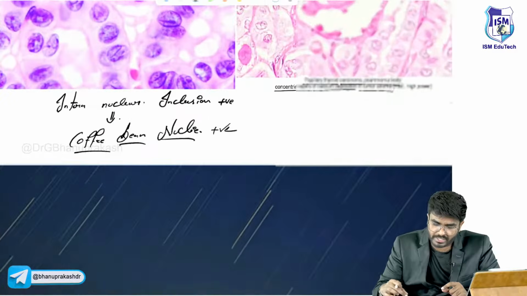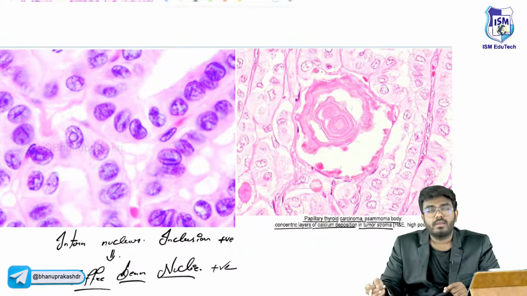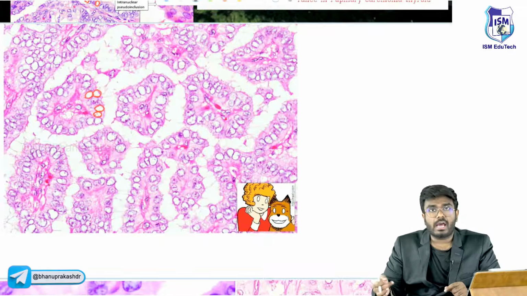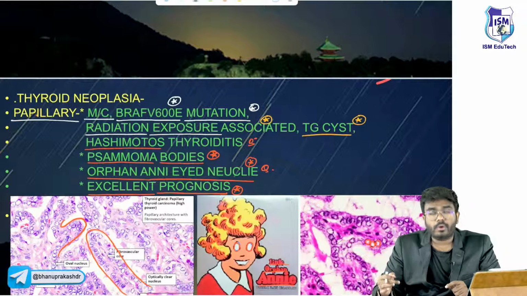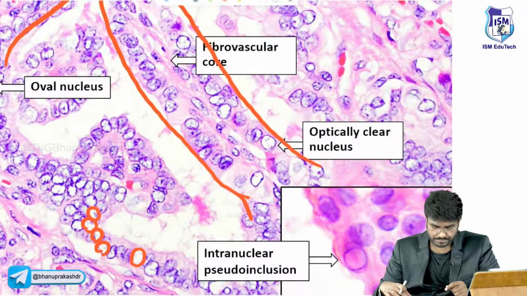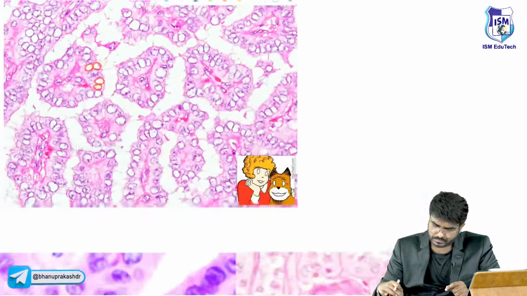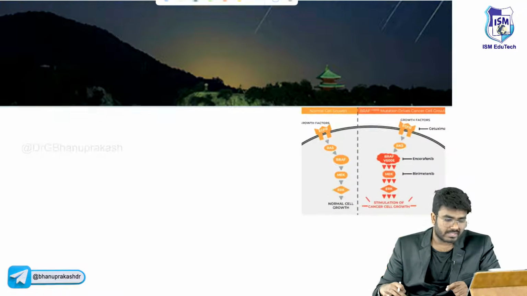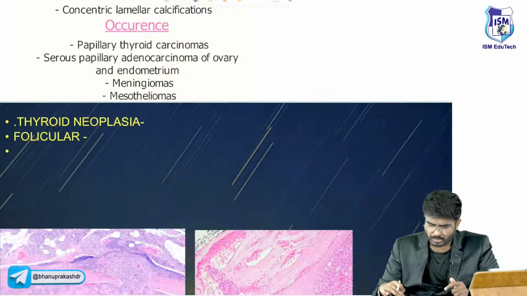So what are the histological appearances? Coffee bean nuclei, psammoma bodies can be seen, Orphan Annie-eyed nuclei, and papillae. Okay, you can see the papillae, sir. Papillary projections. Papillae are going to be seen. Done. So after this, what else should I teach you? Some of it you already know.